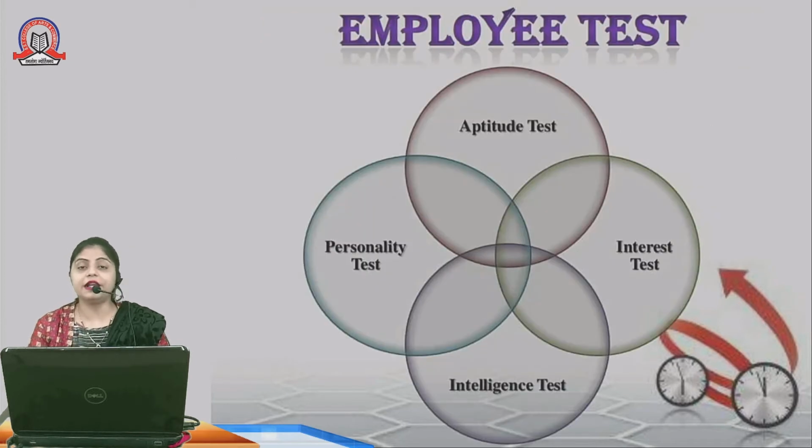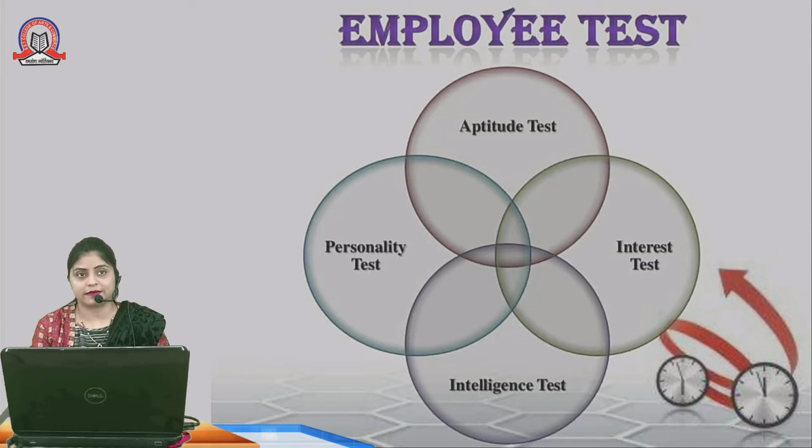The next round of selection is the employee test. This varies from company to company and vacancy to vacancy, depending on the designation the candidate will work in. Some companies take an aptitude test, some an interest test, some an intelligence test, some a personality test, some a computer literacy test, and some a writing test.